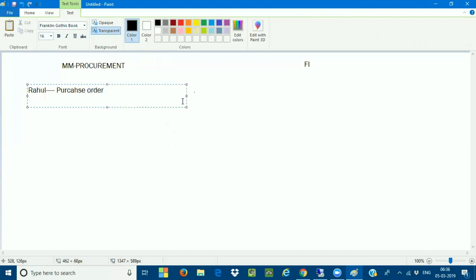He wants 100 bicycles, whatever it may be. Now he has raised this purchase order to me. Why? Because the customer is raising an order to me saying he wants 100 bicycles delivered. So for the customer, it is a purchase order.